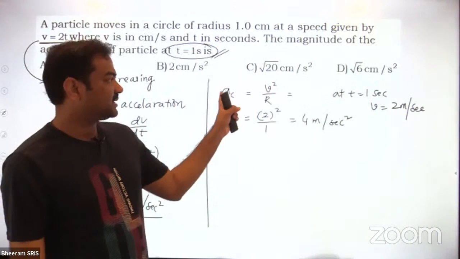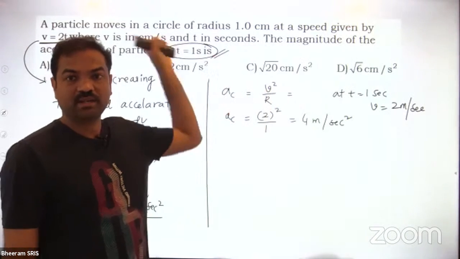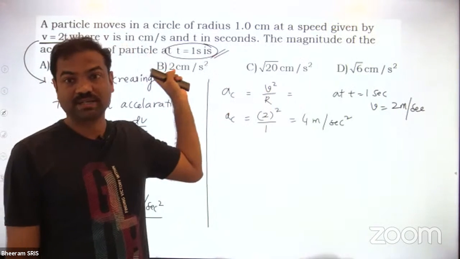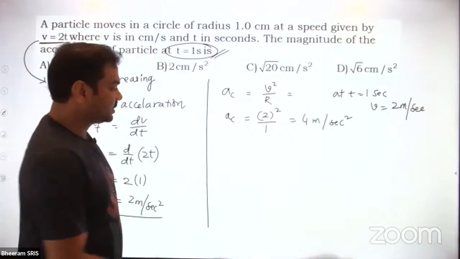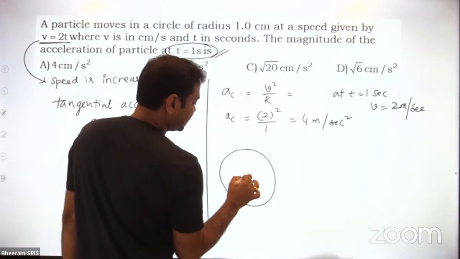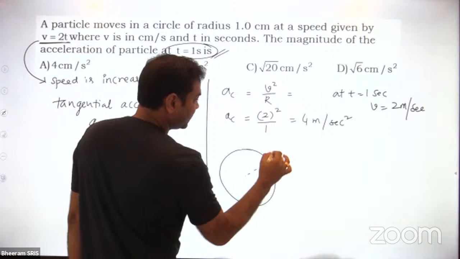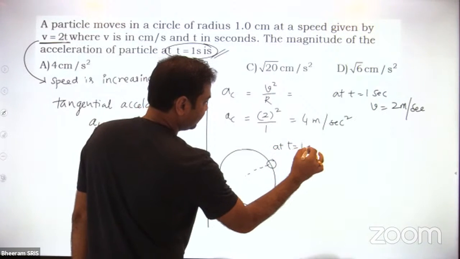Understood? So centripetal acceleration depends on speed. Speed depends on the time. That's why they're asking the total acceleration at time t = 1 second. So in the circular path, at time t = 1 second, let us say.